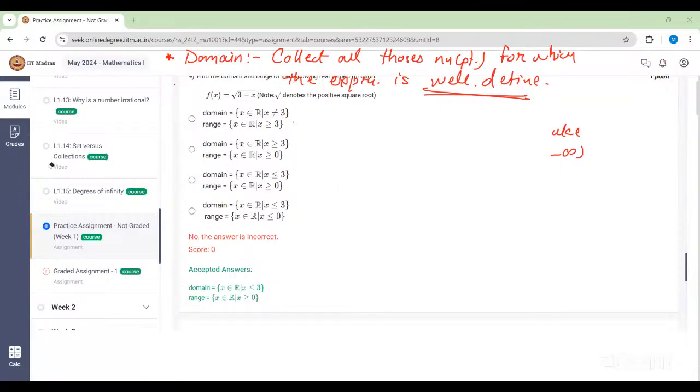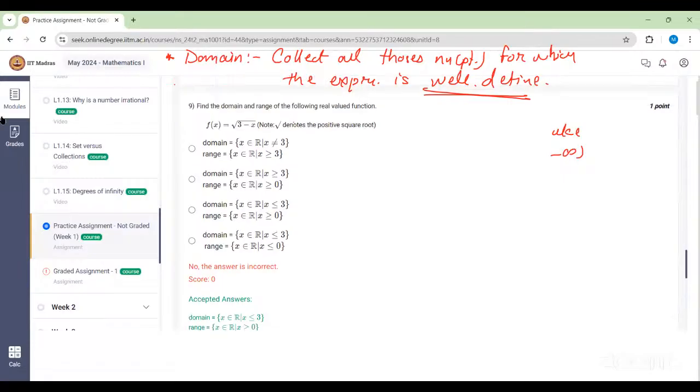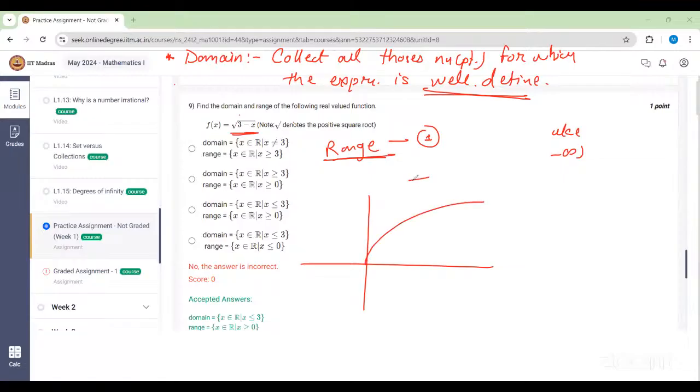Ma'am, could you please explain how you found the range once again? Ma'am, which is the best way to find the range? Finding the range is not always easy. Since we know only fundamental concepts here, I'll tell you one thing: intuition. Observe the function. This is an under the root function, right? If you know the basic nature of the under the root function, this is the graph of root x.